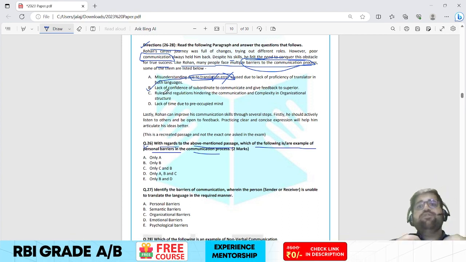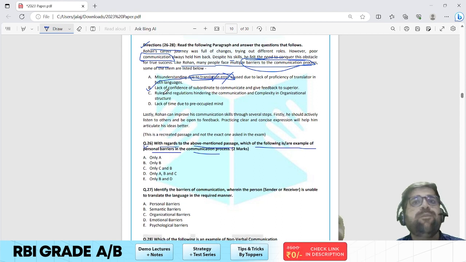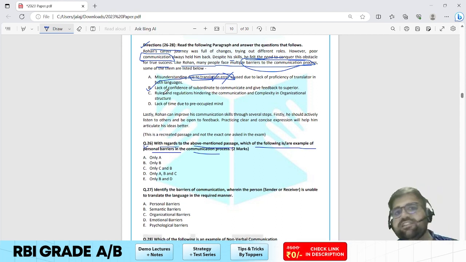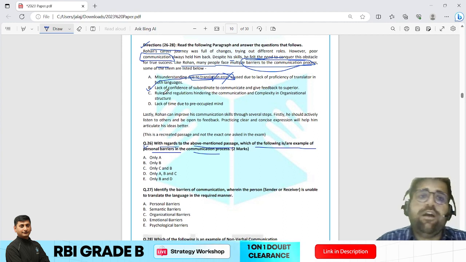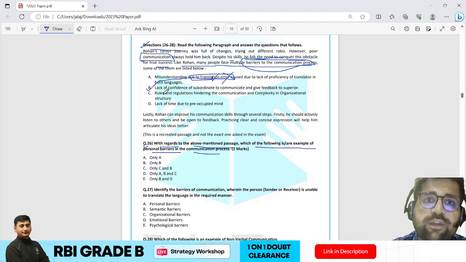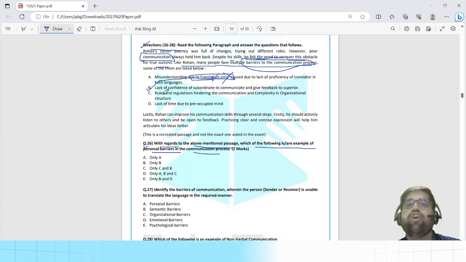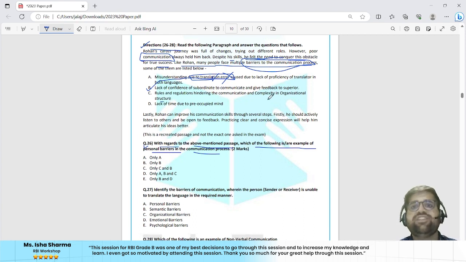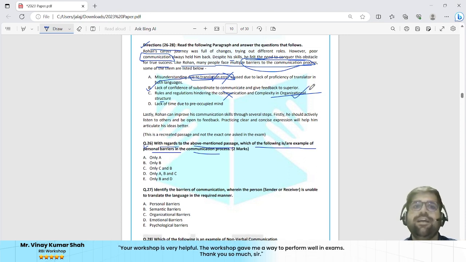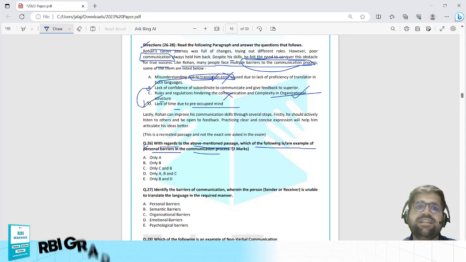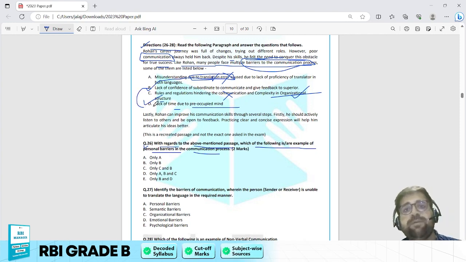Because it is related to the personal attribute of the subordinate. Okay, so this is an example of your personal barrier. Question C, statement C: rules and regulations hindering the communication and complexity in organizational structure. Now this is specifically not a personal barrier because it is a kind of organizational barrier. Lack of time, yes, lack of time due to preoccupied mind. This is an example of, I would say, a personal barrier.